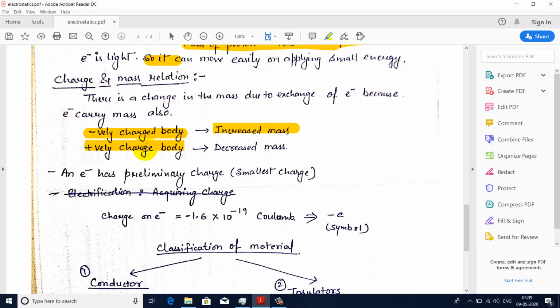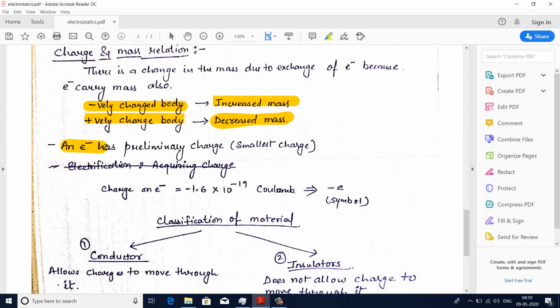That means there is a smaller number of electrons, or it means electrons have left the atom. That is why the body is positively charged. So there will be decreased mass because electrons have left the atom, so the mass of the atom or body will decrease. In the case of a negatively charged body, as there are electrons entering the atom, the mass of the atom or body will increase.